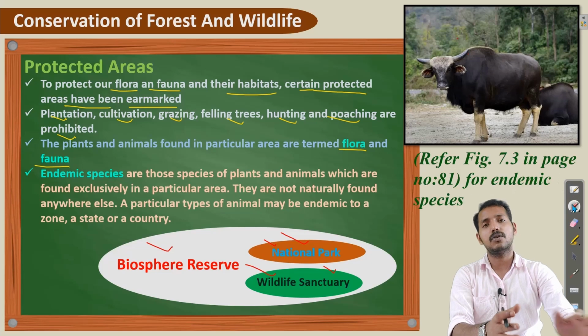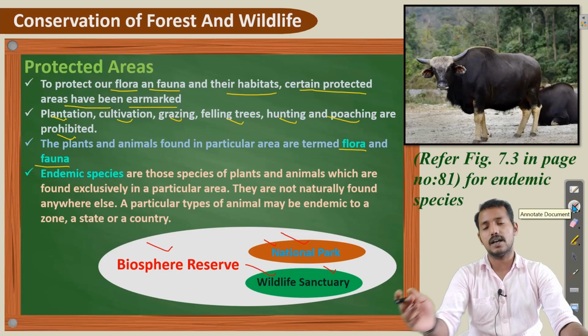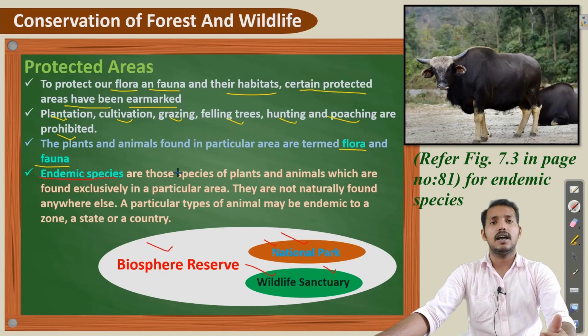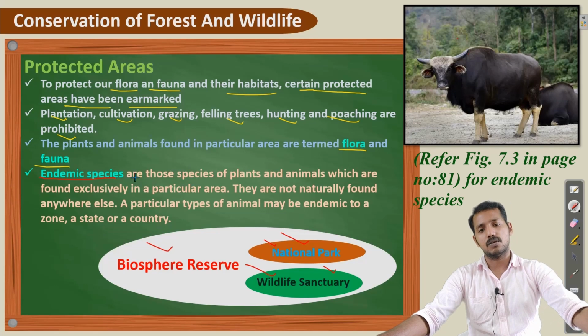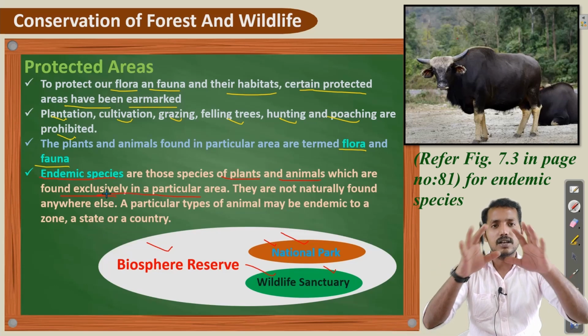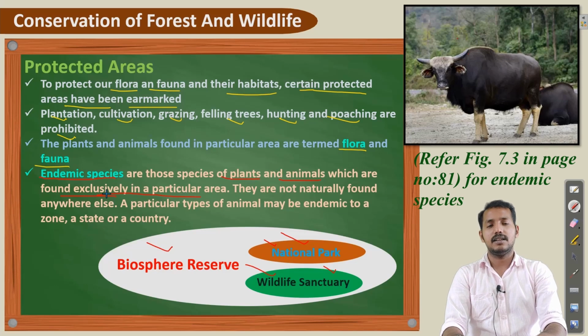It is not only protecting general flora and fauna, it is also protecting endemic flora and endemic fauna. What are endemic flora and endemic fauna? Those species are plants or animals which are found exclusively in a particular area. They are only found in that particular area. They will not be found in any other part of the world.